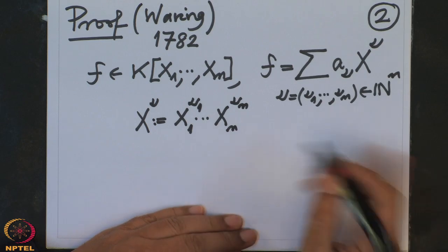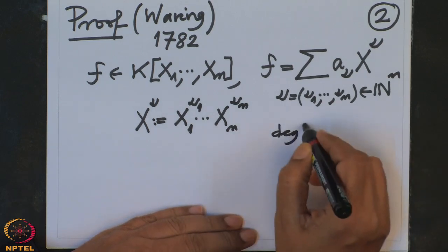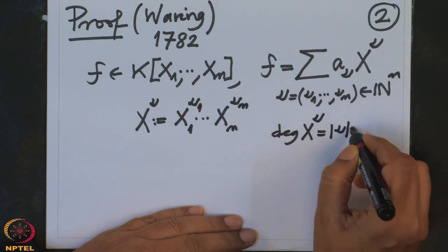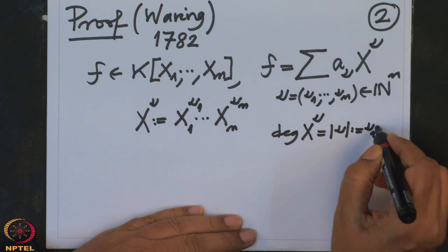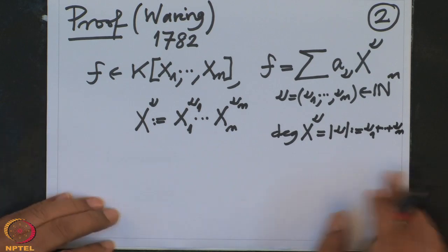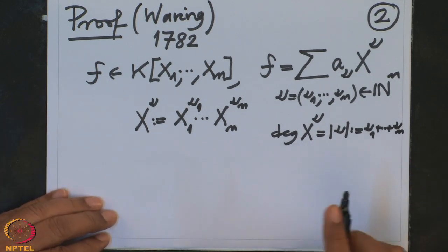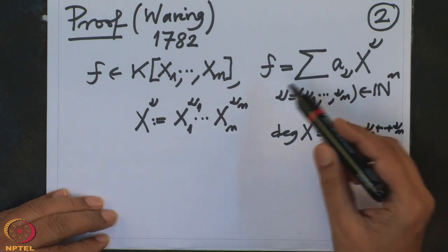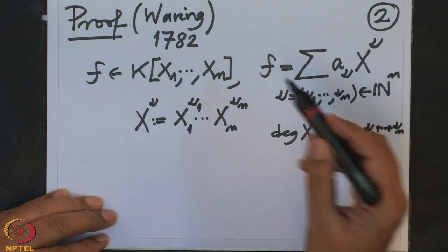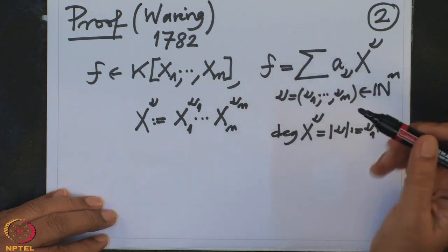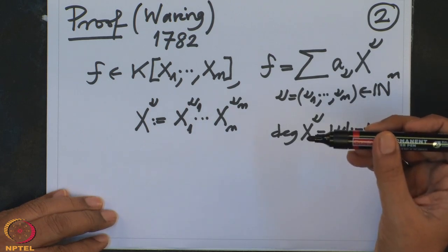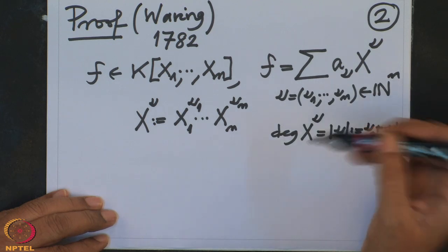And when we say degree of this monomial x^nu, this degree is precisely |nu|, which is by definition nu1 plus up to nu_n, the sum of all the nu's. That is called the degree, the usual total degree. So, the usual degree of a polynomial is the one where |nu| is maximum. This is a finite sum, and where |nu| is maximum, that will be the degree monomial, and the remaining monomials will have smaller degree.